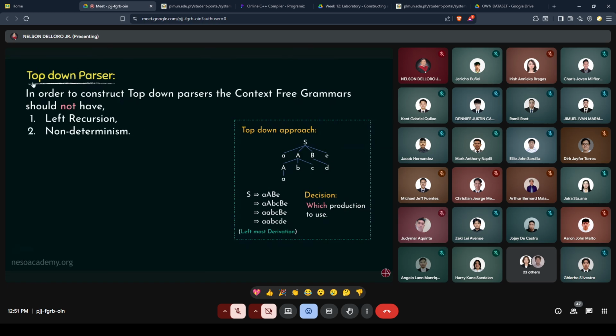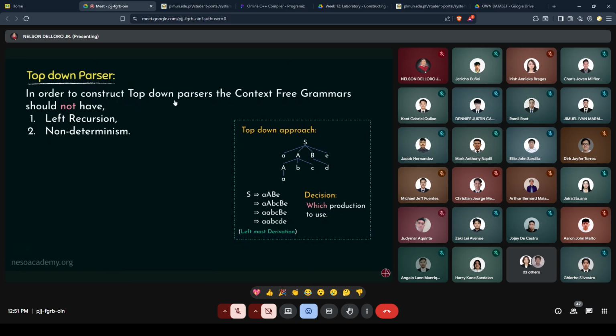That is for the top-down parsers without backtracking, because top-down parsers with backtracking actually allow non-deterministic context-free grammars. However, we are not interested in those. We are rather interested in the top-down parsers without backtracking.